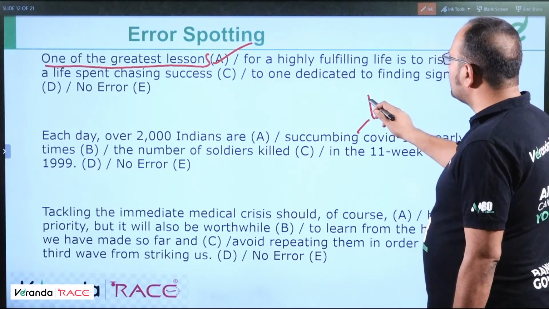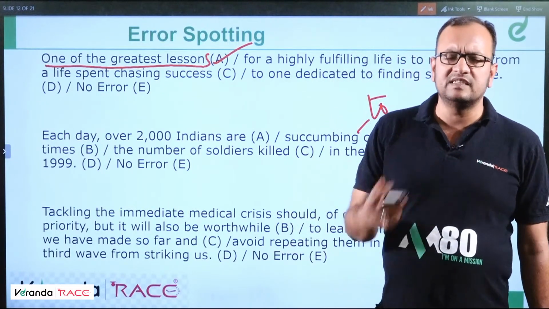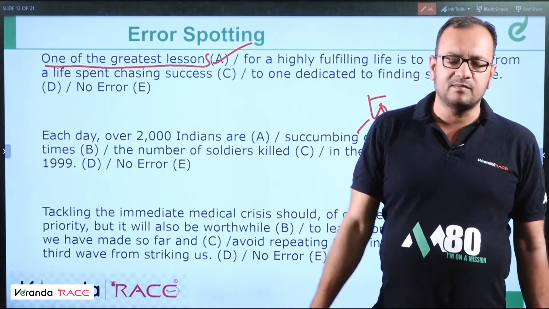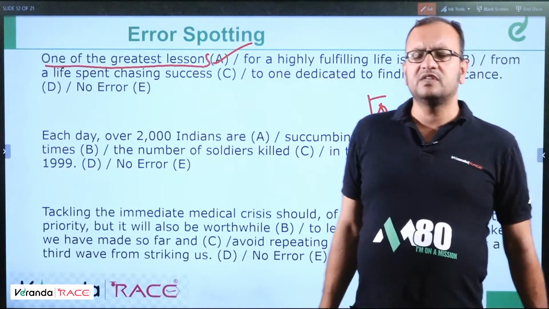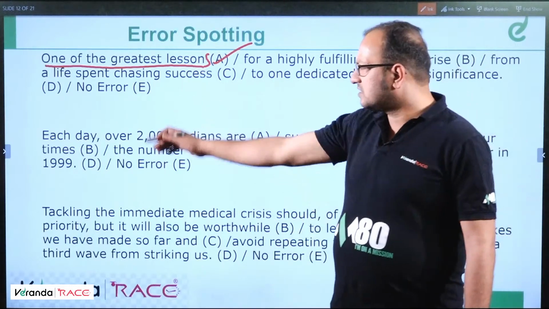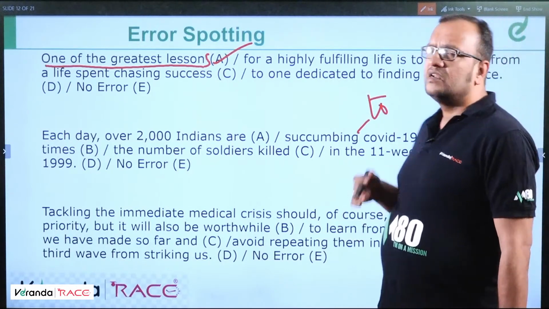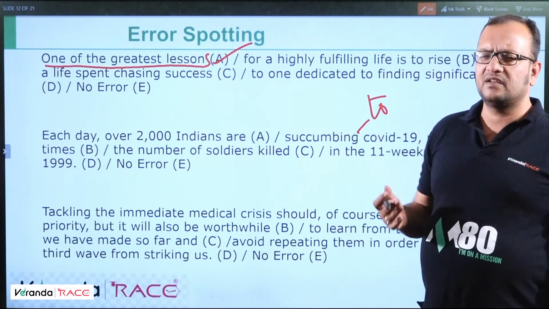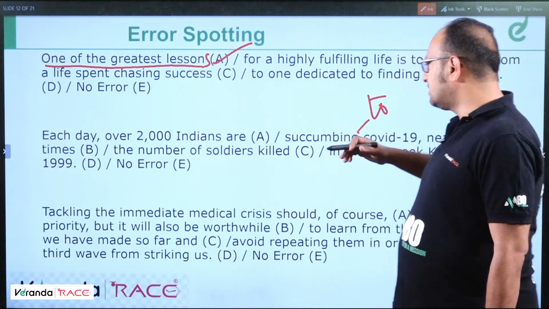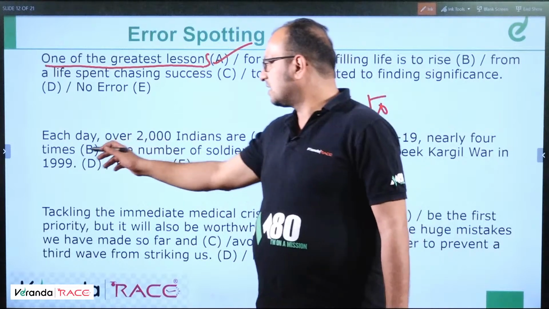So what's the meaning of succumbing to something? If you succumb to injuries, succumb to a disease, succumb to an accident, it means somebody dies. Somebody who succumbs to pain, injuries or an accident, means he dies. So what the sentence says, each day over 2,000 Indians are succumbing to COVID. Succumb means you give up and die because of some disease, accident or injury. So the error is in part B, succumbing to COVID-19. Fine, error is in part B.